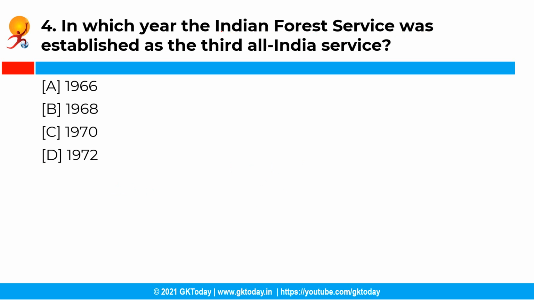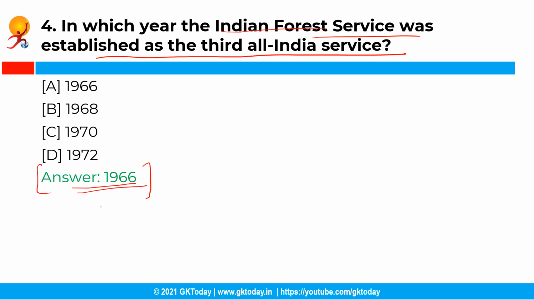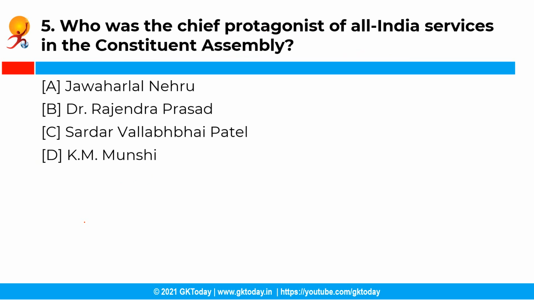Moving ahead with the next question. In which year was the Indian Forest Service established as the third All India Service? So you have the following options and the correct answer is option A, that is the year 1966. So in the year 1966, the Indian Forest Service was established as the third All India Service. All India services are those services which are common to both the central as well as the state governments.